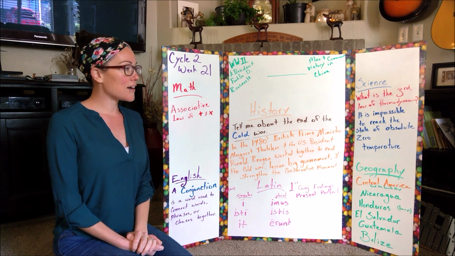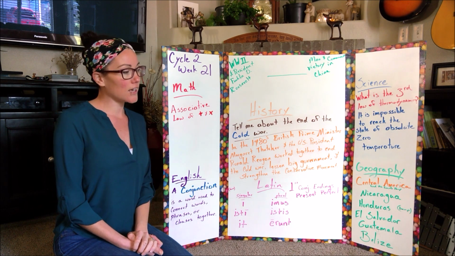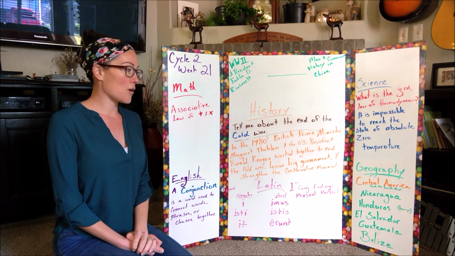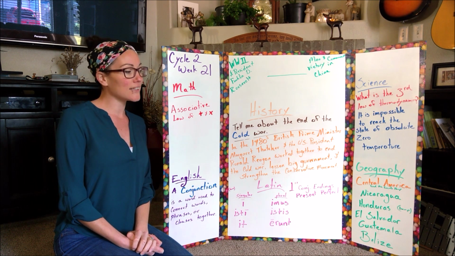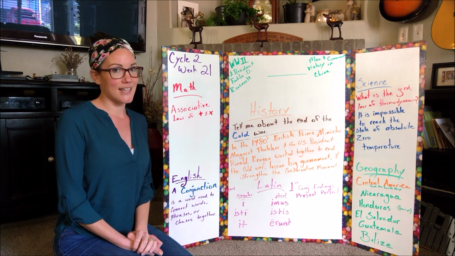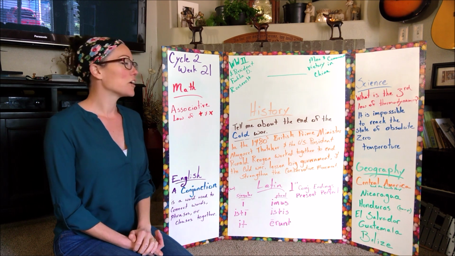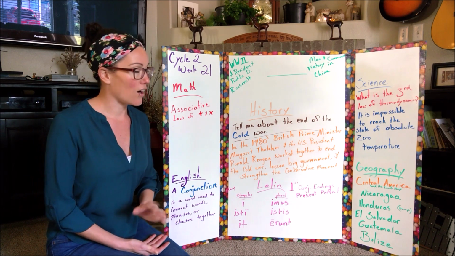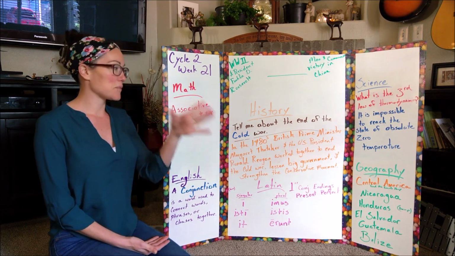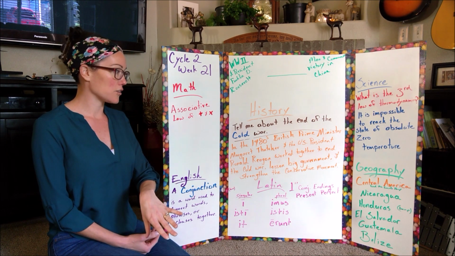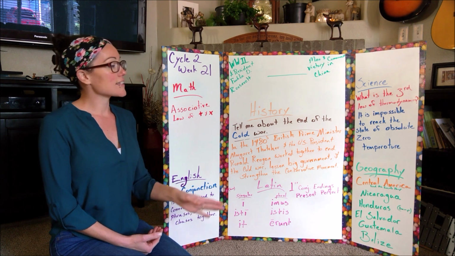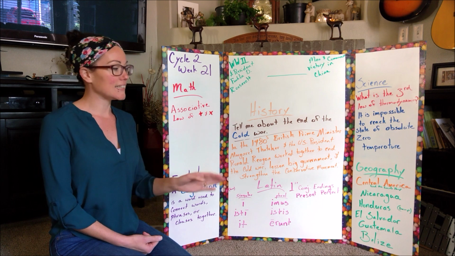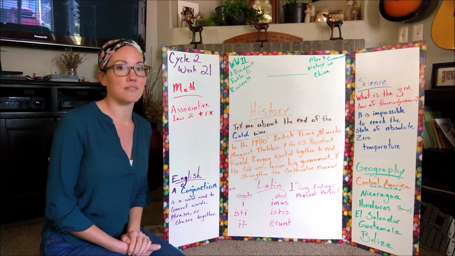Central America, find the camel's hump. Nicaragua, Honduras bump, El Salvador backdoor, Guatemala, Belize makes a slice of cheese. Okay, there's some strange words in there that make sense when you see it on the map. Find the camel's hump, so Nicaragua, Honduras bump, El Salvador backdoor, Guatemala, Belize makes a slice of cheese.